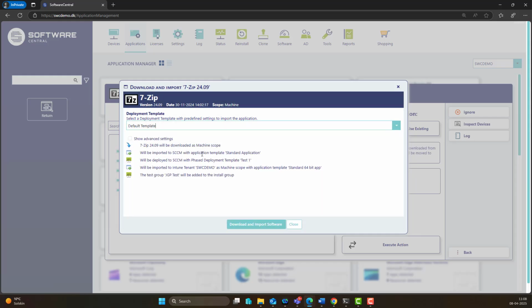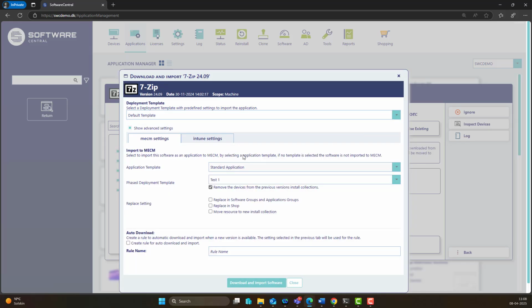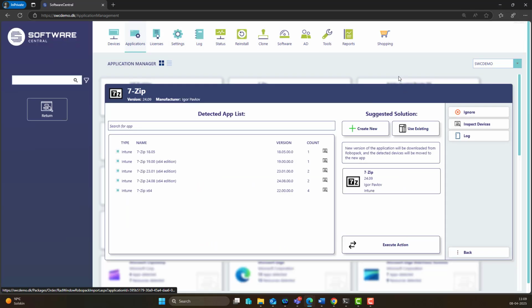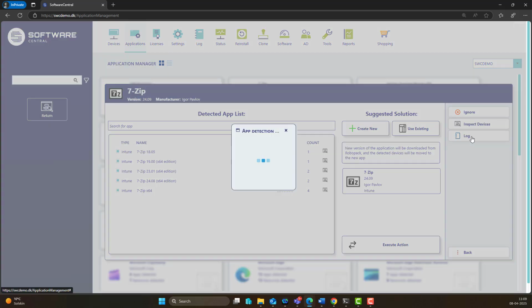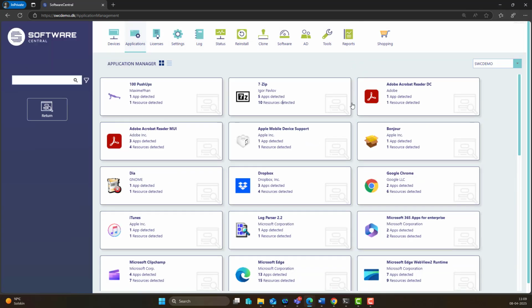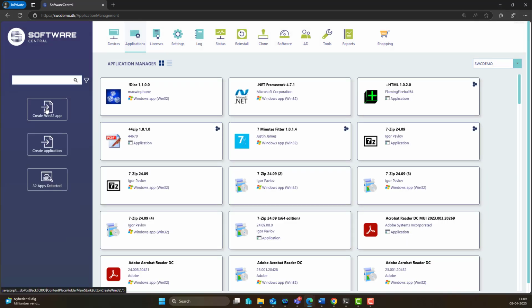In here I can see this will be imported as machine scope for SCCM and Intune. In advanced settings I can see the application template, rule name, replace, the same with the tenant and so on. Download and import the software. Then I can go to logs and see what's going on, when this job has been done and so on, and press back. If I go to return, I can see all the applications that I have.